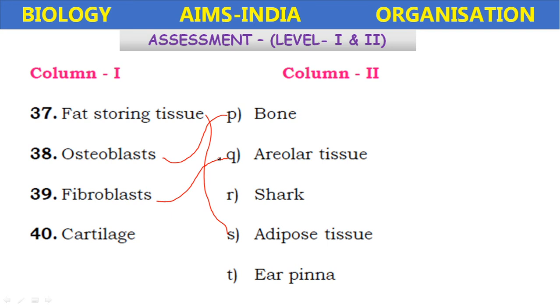Okay, and the cartilage is the soft connective tissue present in shark skeleton, and the ear pinna, our external ear, is also made up of cartilage. So here 37 S, 38 P, 39 Q, 40 R comma T.